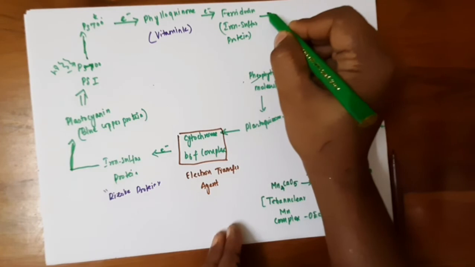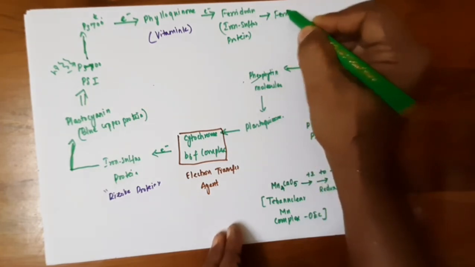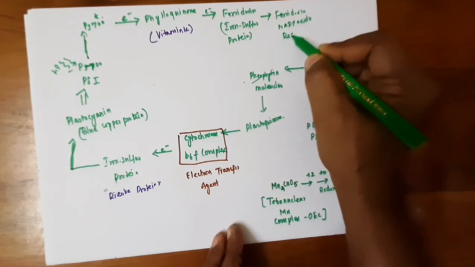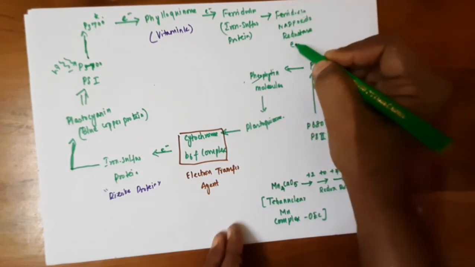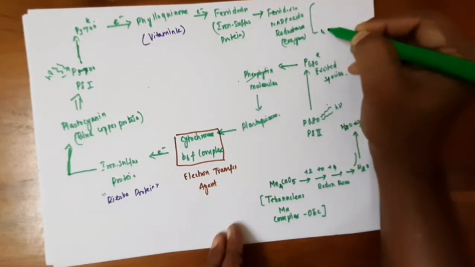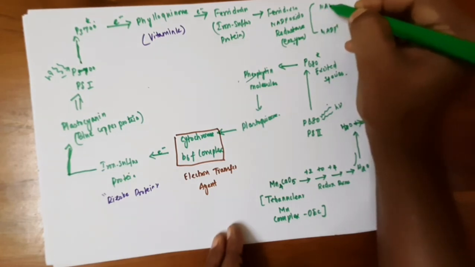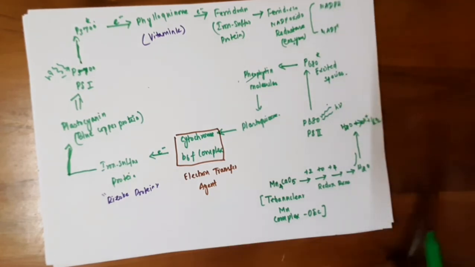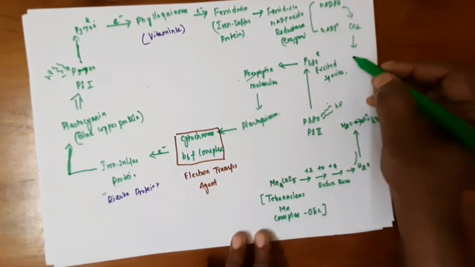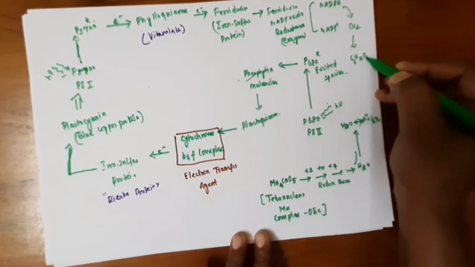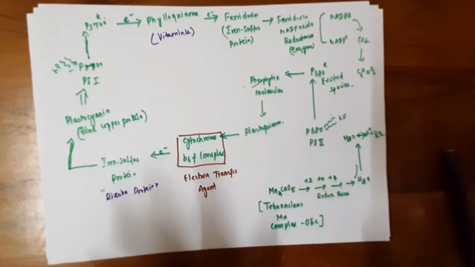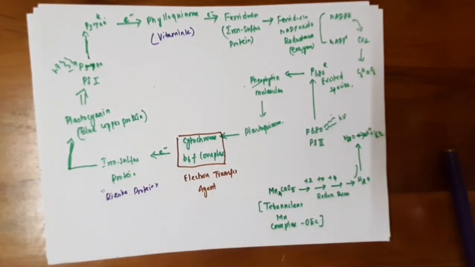Then ferredoxin to ferredoxin NADP oxidoreductase enzyme. So this electron is taken by this enzyme and converts NADP plus to NADPH, and this energy is used by the carbon dioxide, which gives C6H12O6 carbohydrate. So this is the overall synthesis of photosystem 1 and photosystem 2.